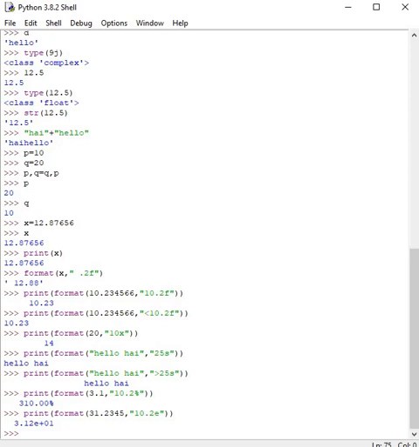So we have one more formatting, as a percentage. We have a conversion code %, which is used to format a number as a percentage. See the example, 0.31 and within double quotations 10.2%. Now the output is 31.